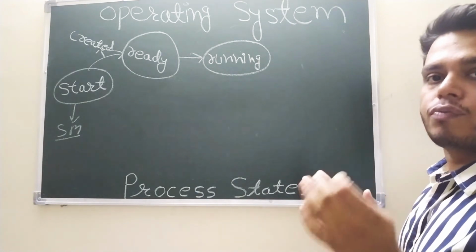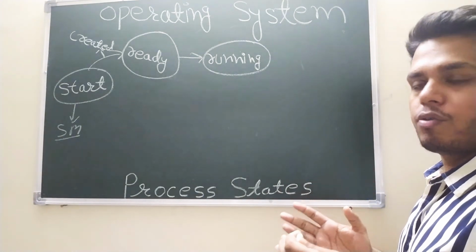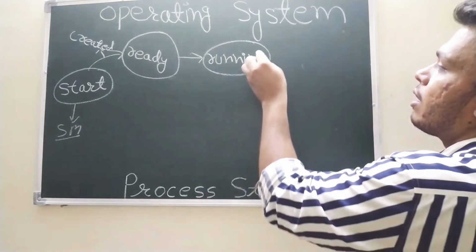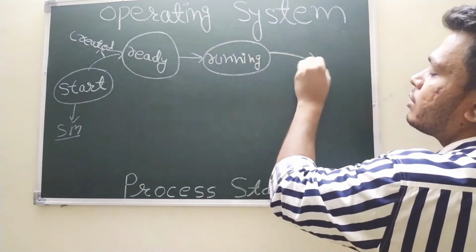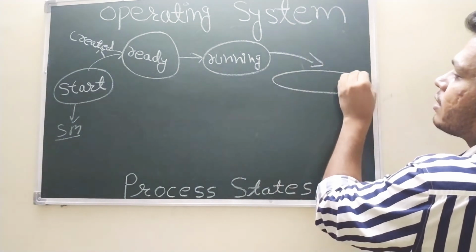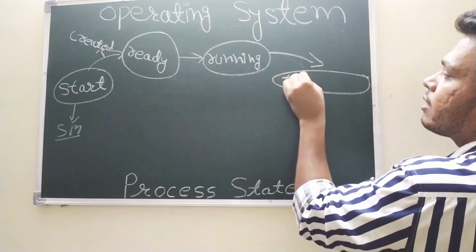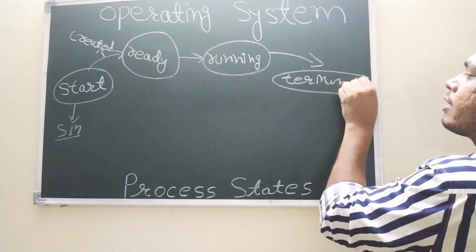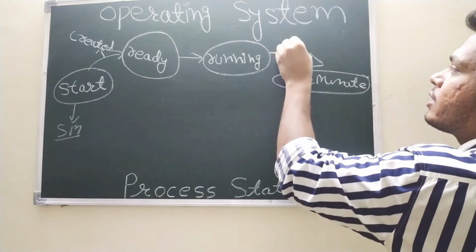If the process does not want any input output operation, or if everything goes smoothly, then we forward the process to the next level, which is the last one, terminate, right? This is your completion state.